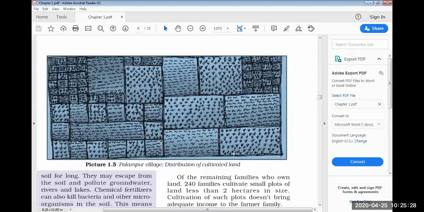Come to this picture. This is what they are doing by the modern technique. They are harvesting, they are ploughing, they are even cultivating and sowing the seeds because they are using a tractor. This is modern technique. And see, after harvesting the crop is being carried to their house. Correct? It means the person who is doing this may be a farmer belonging to a very small scale farm, who doesn't have any leftover, so he's working on the land of a large farm. Or these people who are working may belong to those 150 Dalit families. Am I clear? Okay. So this is what the picture speaks to us.